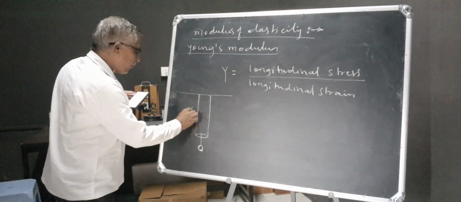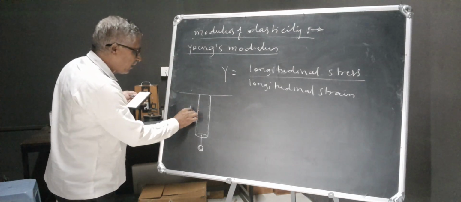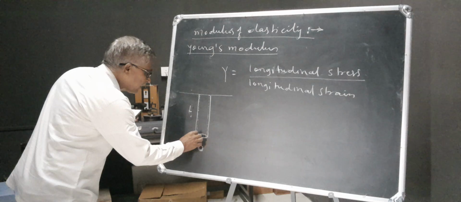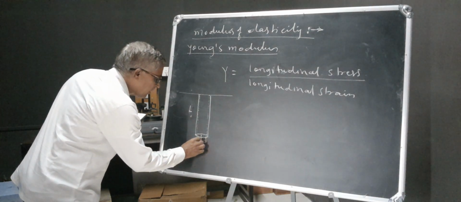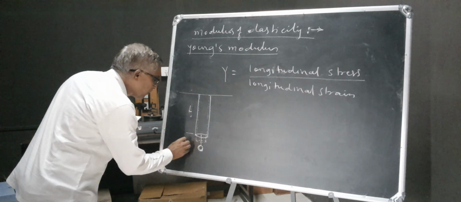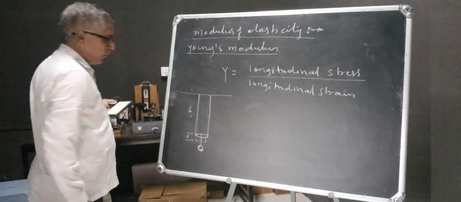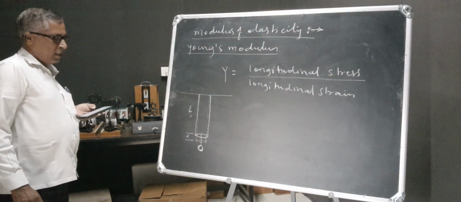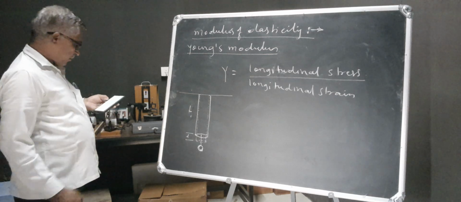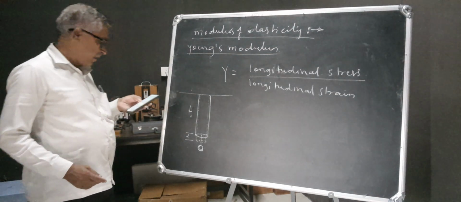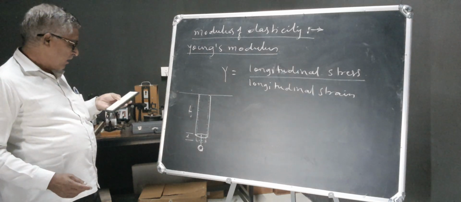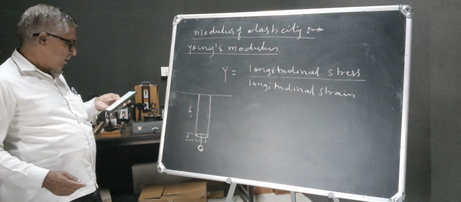This is the original length of the wire, and after elongation the wire gets elongated up to this level, and this is the length of the wire after elongation. Now let us consider a metal wire of original length L and radius R suspended from a rigid support.